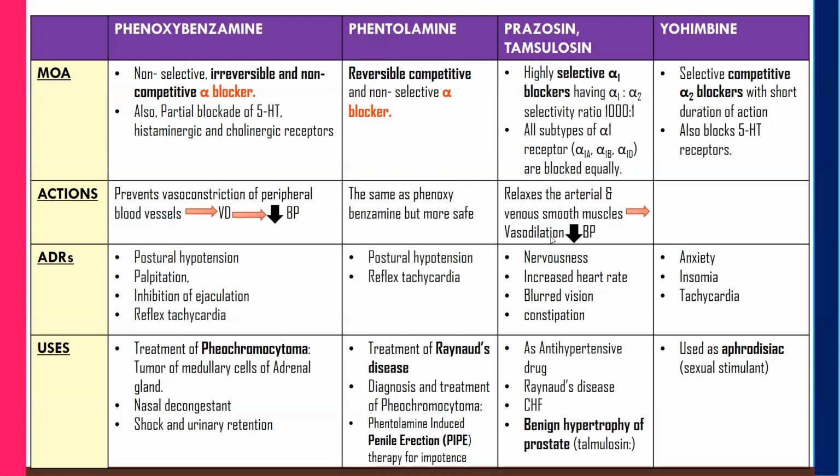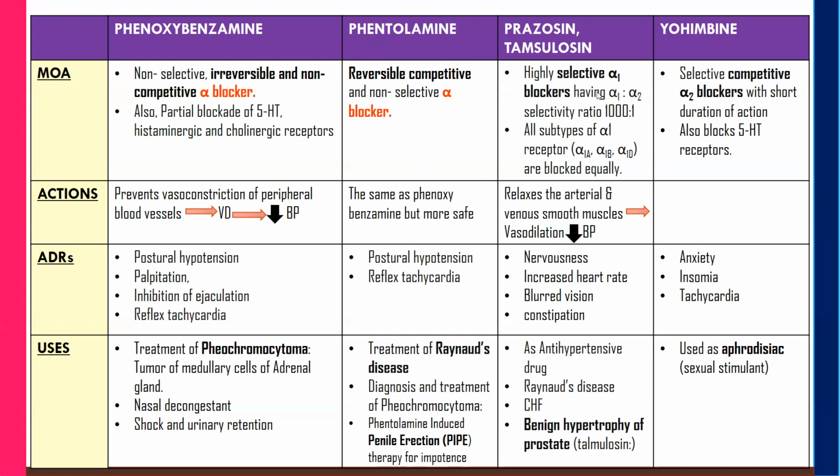Prazosin is effectively used as an antihypertensive drug, and it is also useful in the treatment of renal disease. For the short term, it can also be used in the treatment of congestive heart failure. It's a condition in which the heart is not able to pump a sufficient amount of blood to meet the metabolic demand of the body.